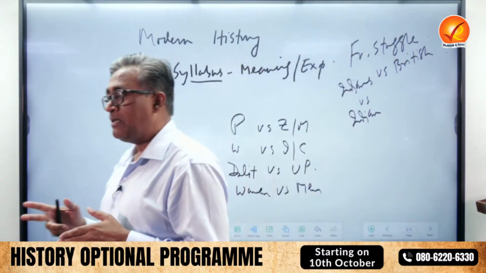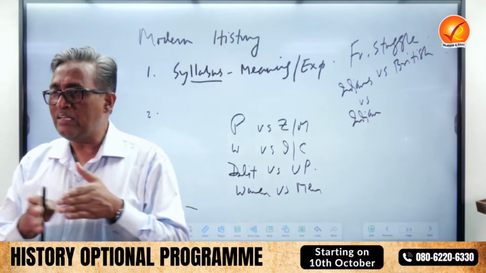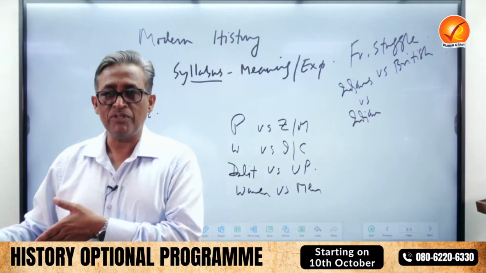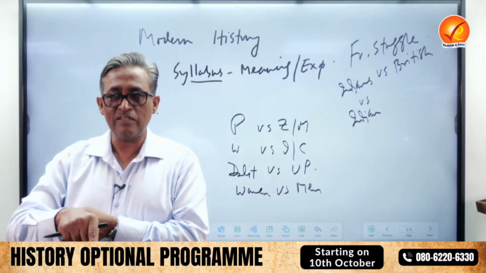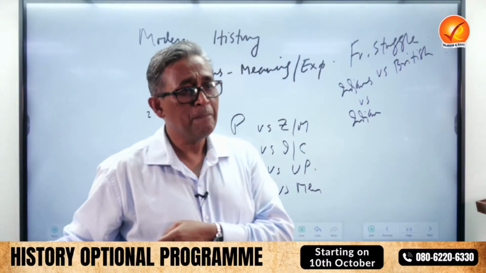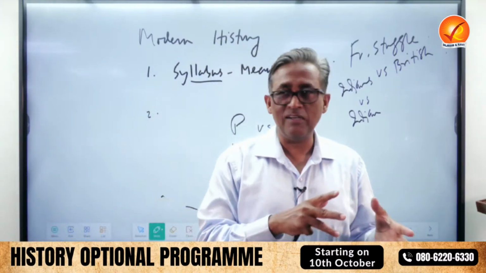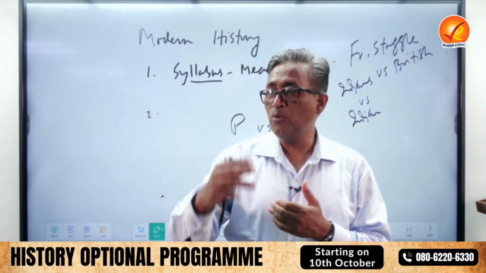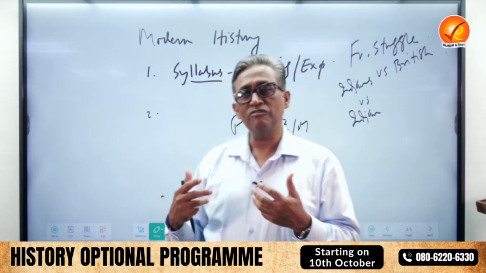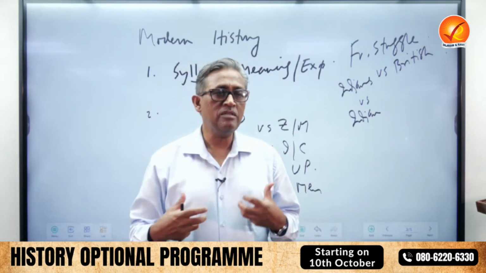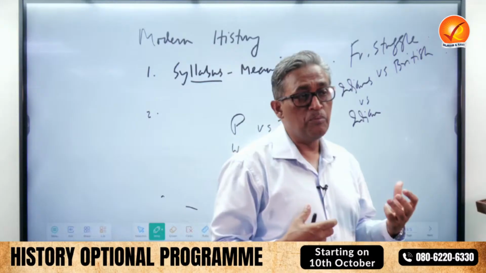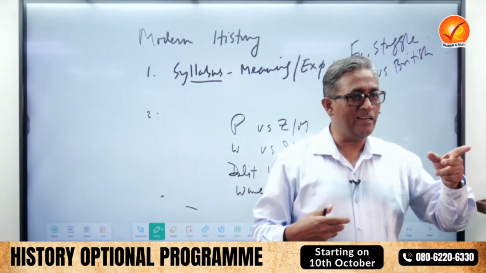British. But if you see the Ahmedabad mill strike, it was not against the British. It was Indian industrialists versus Indian factory workers. If you see the trade union movement of the 1920s, 30s and 40s, trade union movement means workers' movement. These movements were between workers and industrialists.